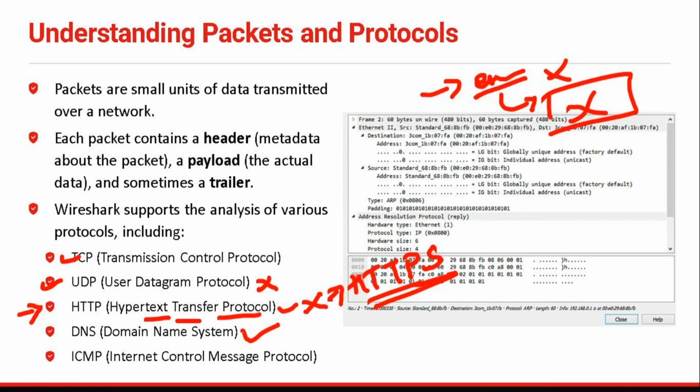With the help of DNS, we just need to remember the domain name, and on the basis of that we will be able to find the information about it. So that is DNS.